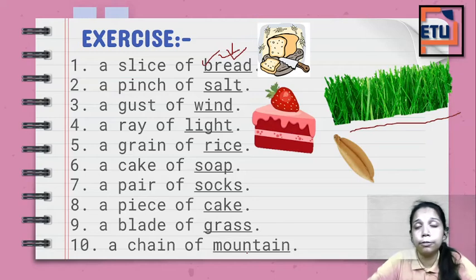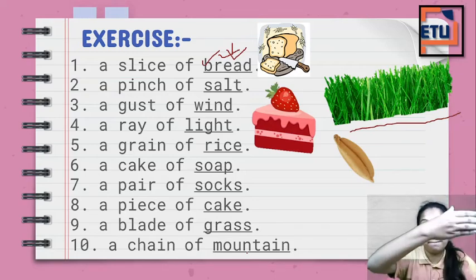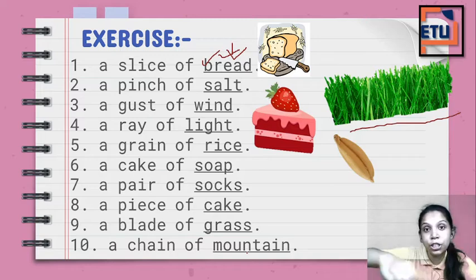For a great example that we have, the Himalayan range, that is a mountain range, right? That is a chain of mountains. Next, see,